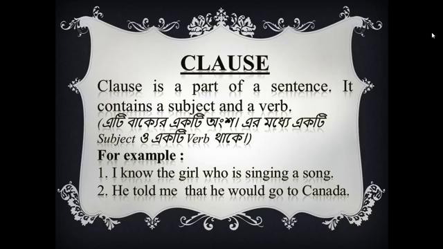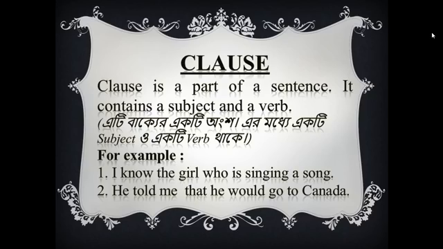And that he would go to Canada, this part is another clause. And this sentence is also formed with these two clauses. So he told me is one clause, and another clause is that he would go to Canada.